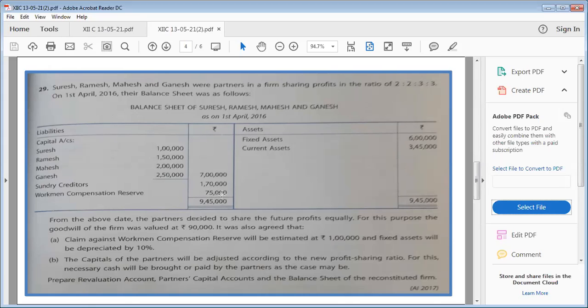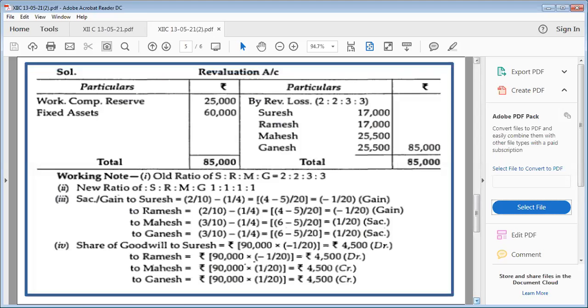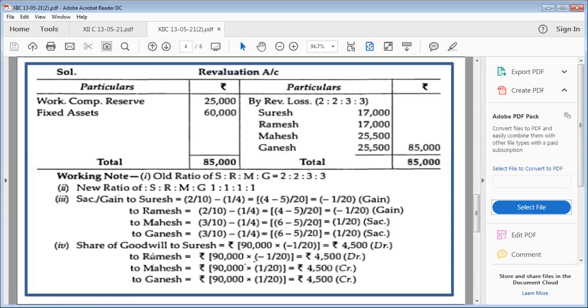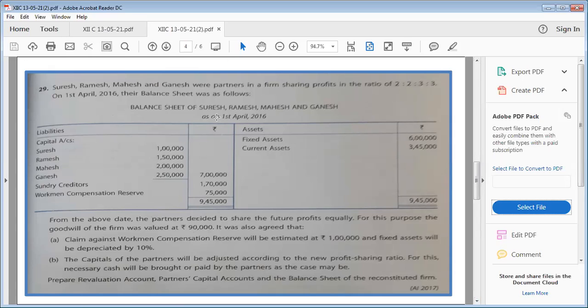Nothing will be distributed, as in the previous question we have done, and 25,000 will go in your revaluation account. You can see on the debit side, because our liability is increasing. Fixed assets will be depreciated by 10%. Asset is depreciating, will go on the debit side. Then the capitals of the partners will be adjusted according to new profit sharing ratio.